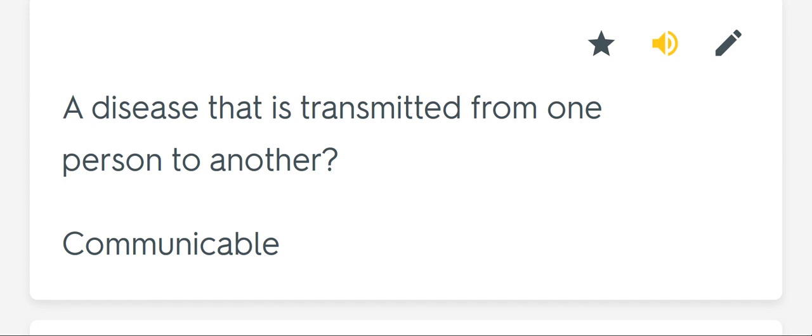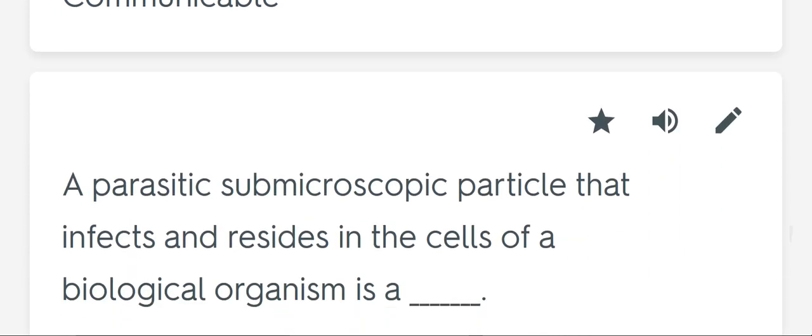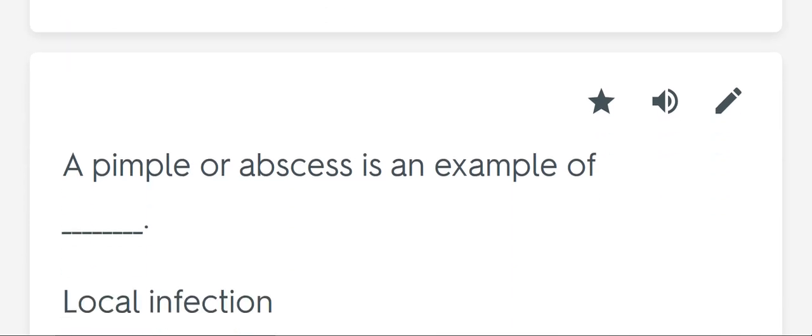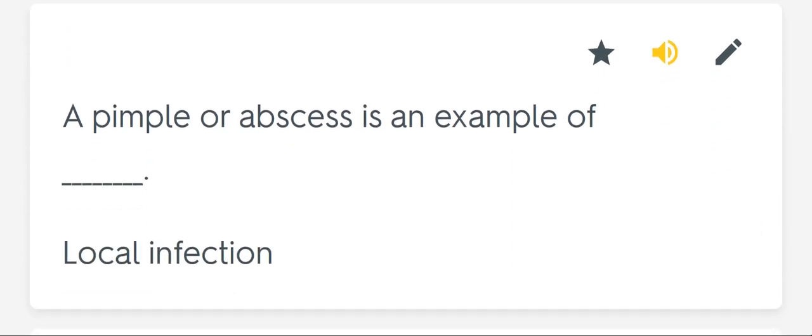A disease that is transmitted from one person to another. Communicable. A parasitic submicroscopic particle that infects and resides in the cells of a biological organism is a blank. Virus. A pimple or abscess is an example of blank. Local infection.